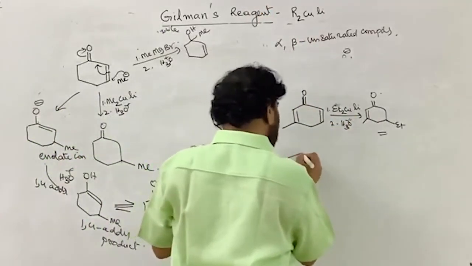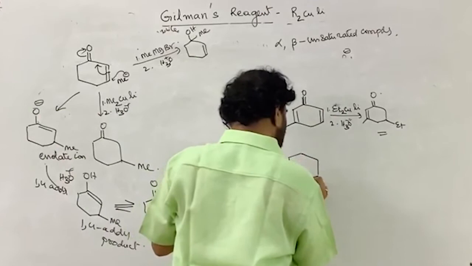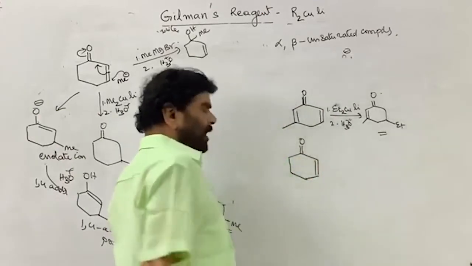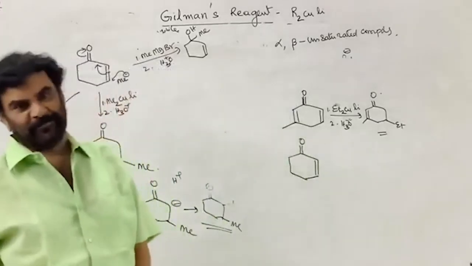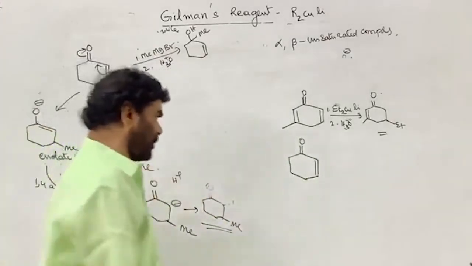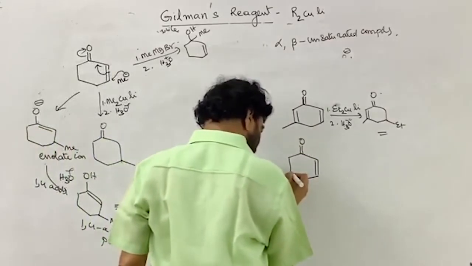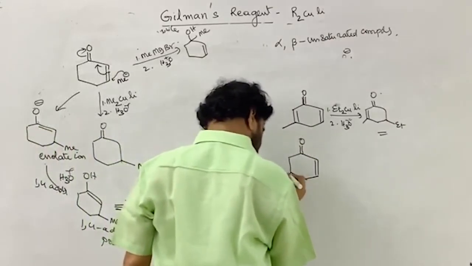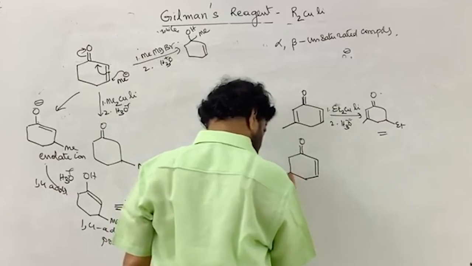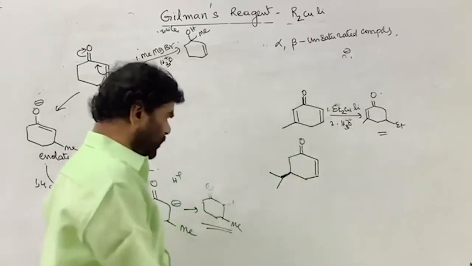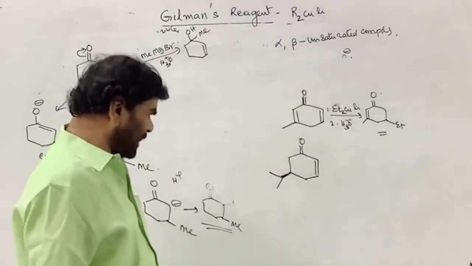Let me take one other example. Again, the same cyclohexenone, with proper numbering. Here I am taking an isopropyl group.